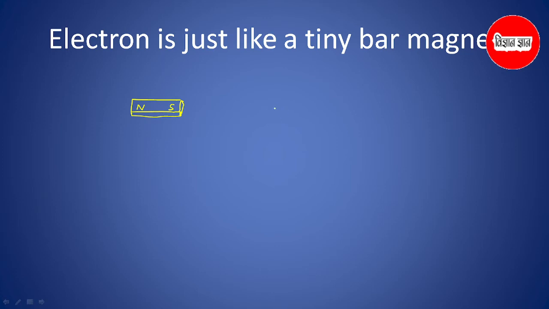As you know, there are two types of motion of a revolving electron around the nucleus. One is rotation, the other is revolution. Revolution is relatively very small in comparison to rotation, which is very fast. Like our earth makes a complete revolution in 365 days around the sun, but it only takes 24 hours to have a complete rotation around its own axis. That's why you can say that rotation is much faster in earth also. Very similar to this.